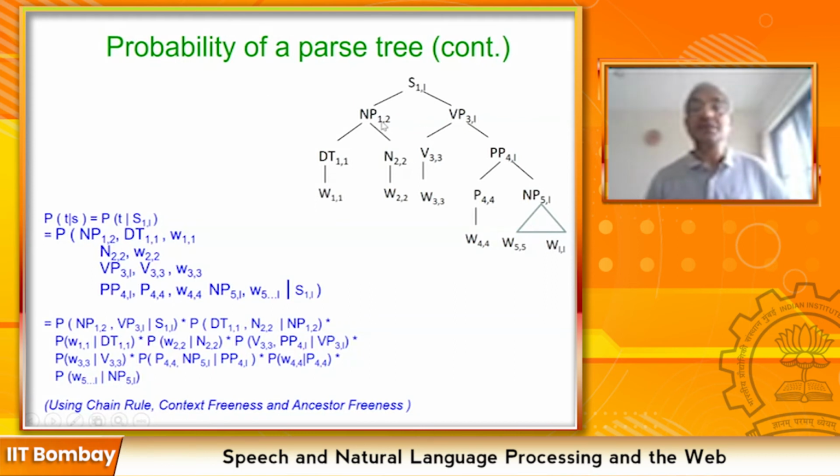Noun phrase goes from 1 to 2. Verb phrase goes from 3 to L. A verb goes from 3 to 3. That is the W, the word at position 3. A preposition goes from 4 to 4, W4. A noun phrase goes from 5 to L, and there is a W at 5.